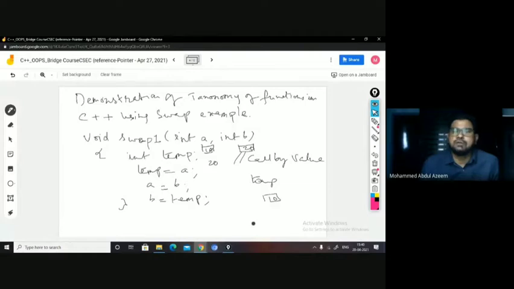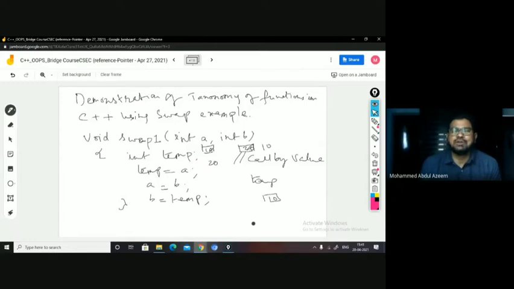And temp is placed in B. What is temp? 10. 10 is placed in B, right? You can see the swapping is done on the local arguments. These A and B are local to this function. So swapping is done on the local arguments, right? So they are not reflected in the actual arguments.